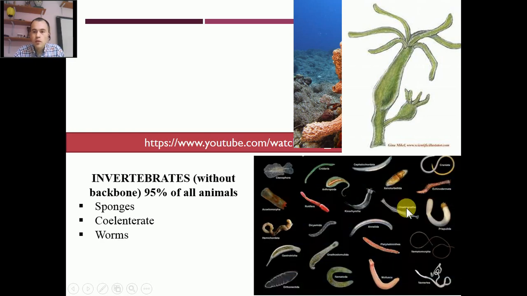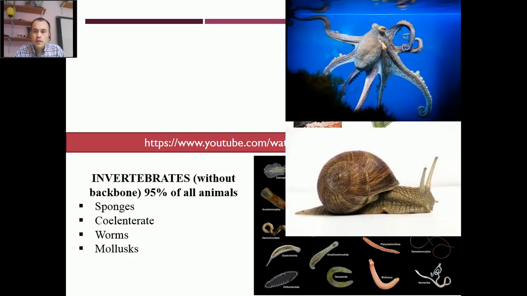Worms are the animals which are divided into three groups. They are flatworms, roundworms and segmented worms. The soft body animals are called mollusks. They include octopus, squids, slugs, snails. They have a soft body.